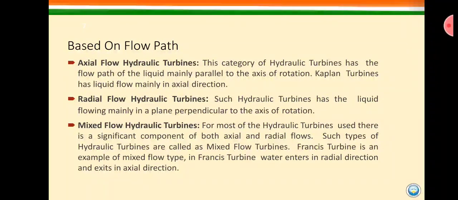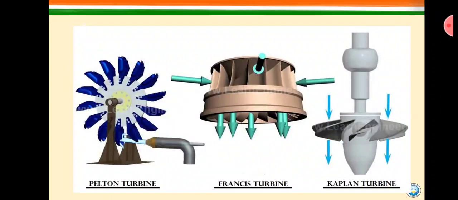So the next point is the mixed flow turbine. A mixed flow turbine is that type of turbine in which water will enter radially and leave axially. In the first two, or in the above classification, we see that either water is entering perpendicular to the axis of rotation or parallel to the axis of rotation. But if in a turbine both of these occur, then that type of turbine is called a mixed flow turbine.